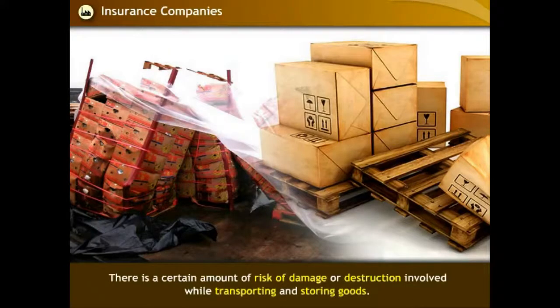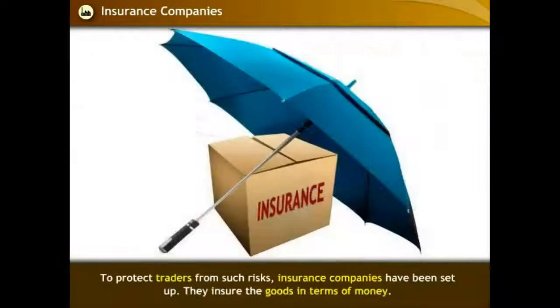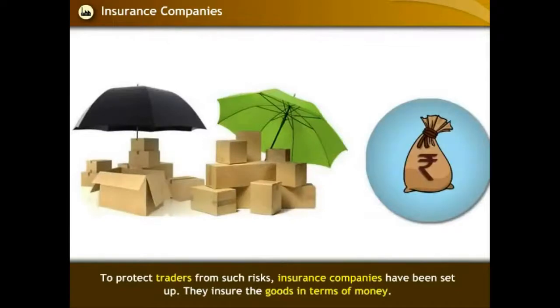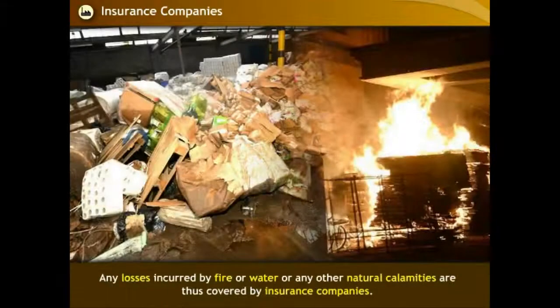There is always a certain amount of risk of damage or destruction involved while transporting and storing goods. To protect traders from such risks, insurance companies have been set up. They insure the goods in terms of money. Any losses incurred by fire or water or any other natural calamities are thus covered by the insurance companies.